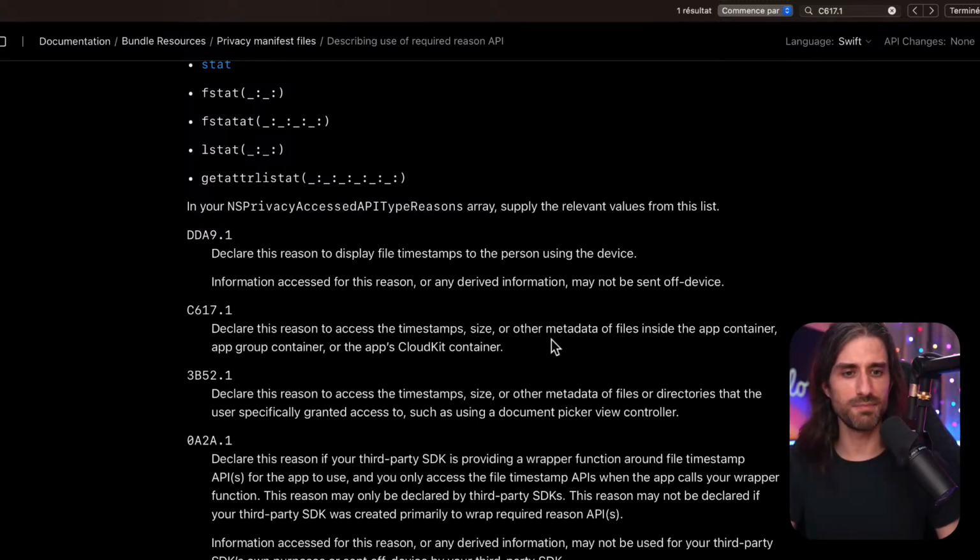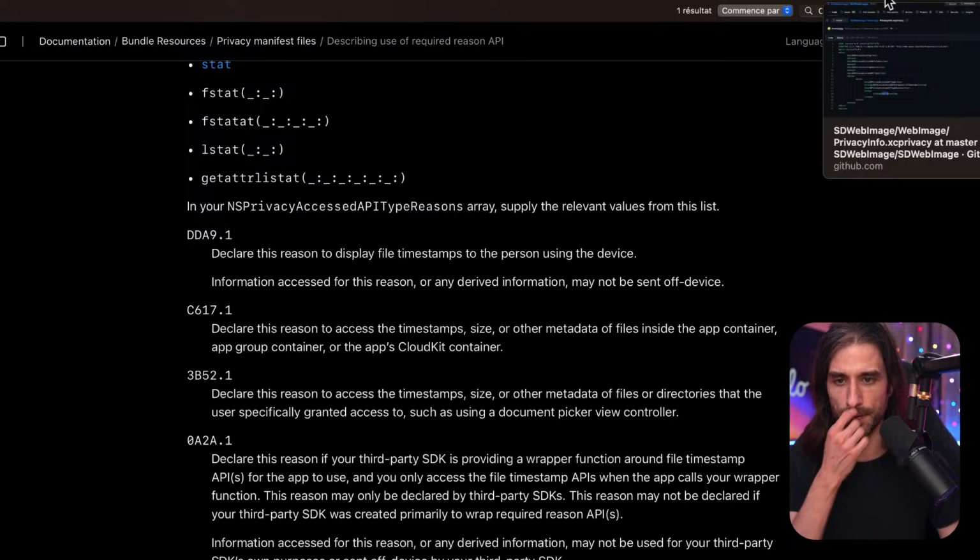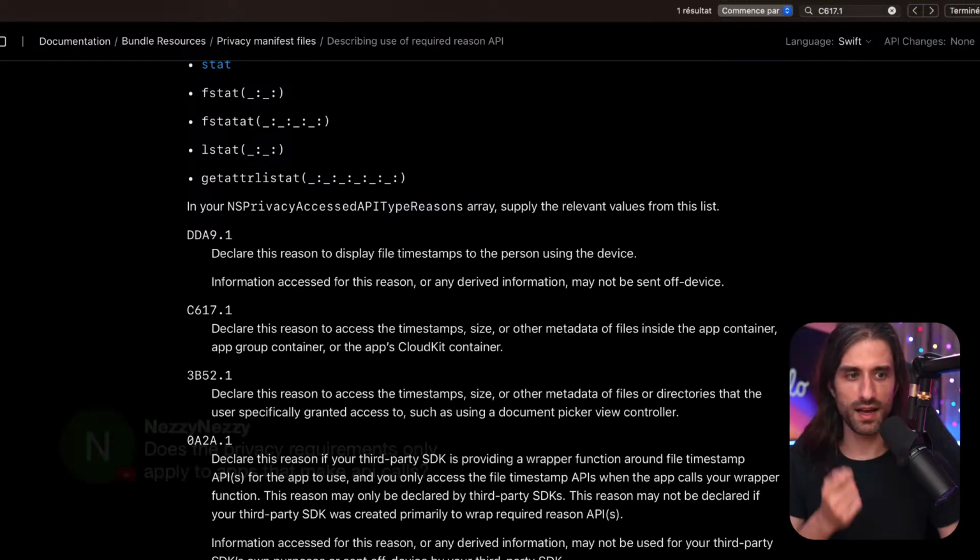So I guess this might be for the cache, because it's SD Web Image. One of its features is maintaining a cache of images, so you don't need to refetch every time you need to reload the image, and that might make sense.